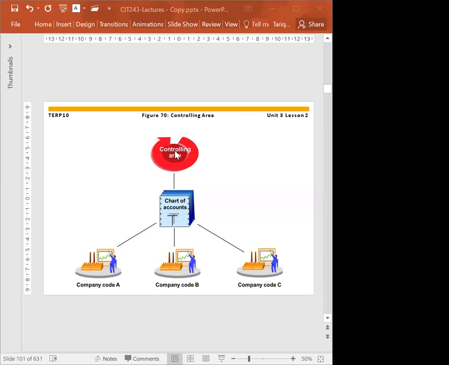So if I want to have a financial statement at this level, you can imagine that I'll be having a financial statement that consists of all three companies, a comprehensive financial statement at the controlling area level.